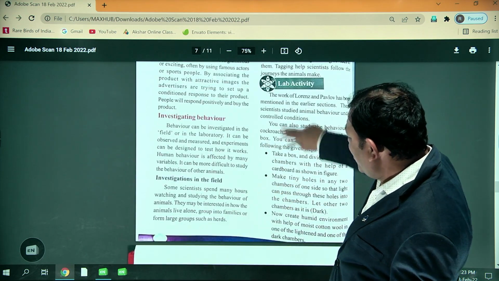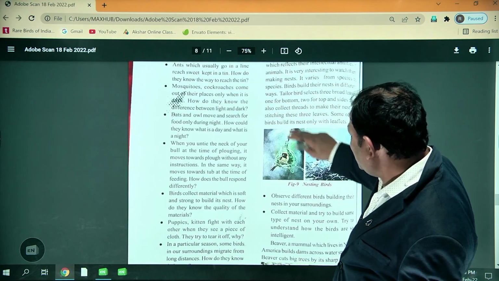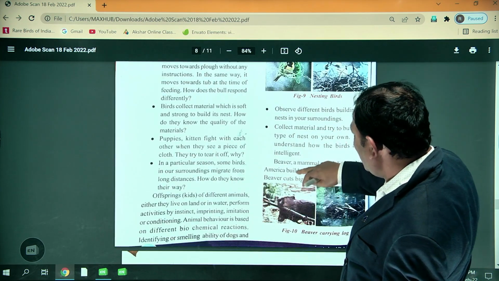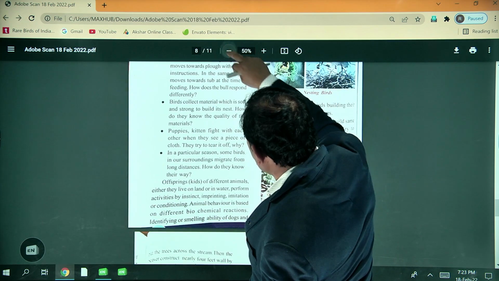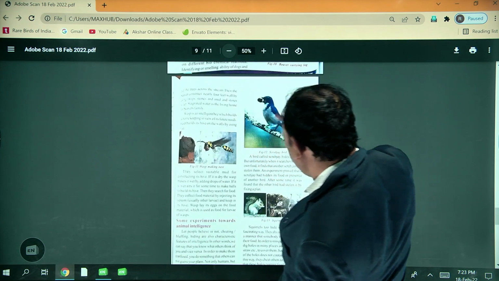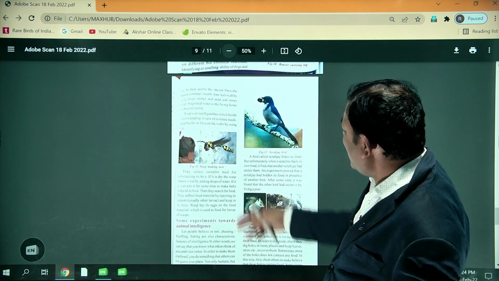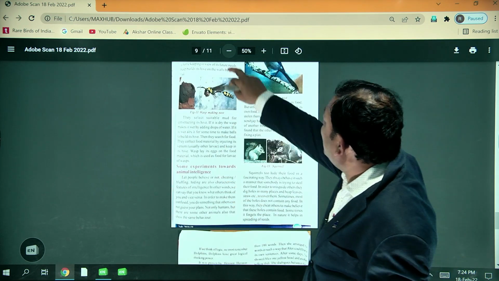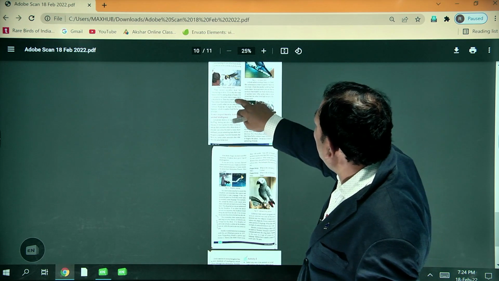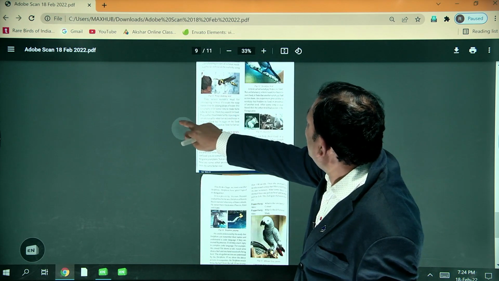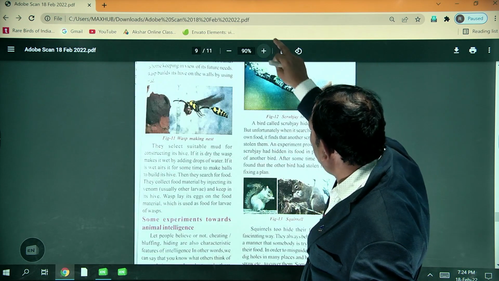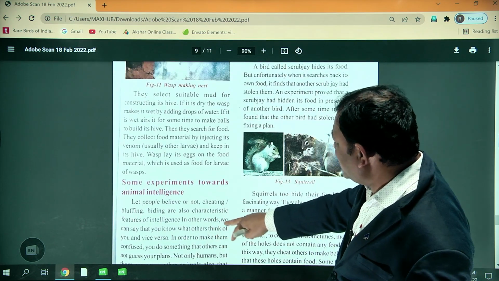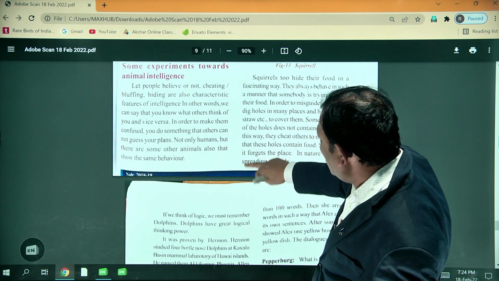Okay, so next one, nesting of the bird. This is the diagram. Next one, wasp making of the nest. So some of the experiments towards animal intelligence, you can see some of the experiments towards animal intelligence.